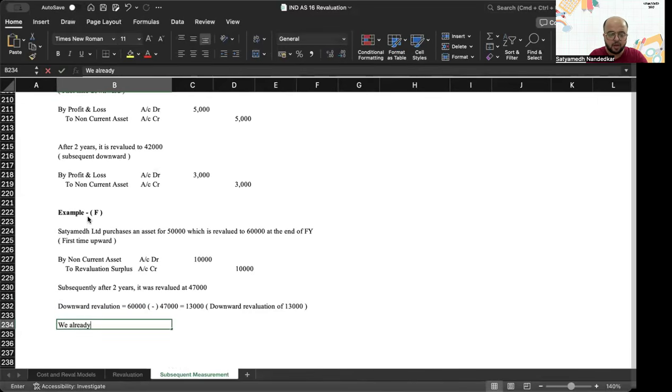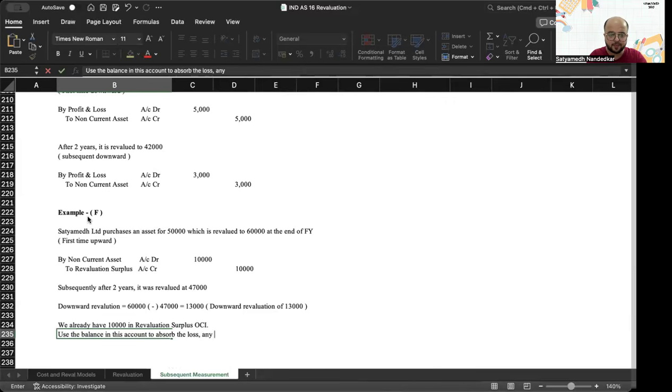We already have 10,000 in revaluation surplus OCI. Use the balance in this account to absorb the loss.